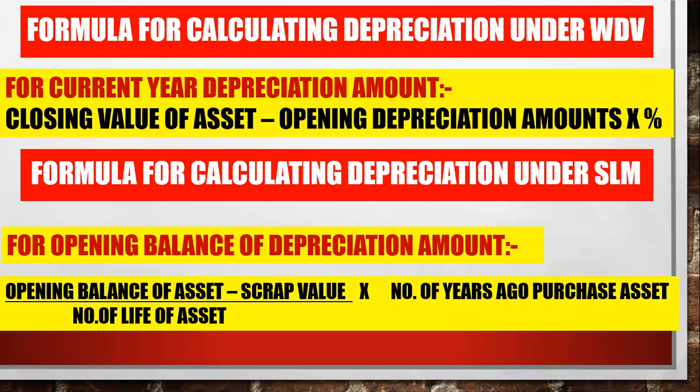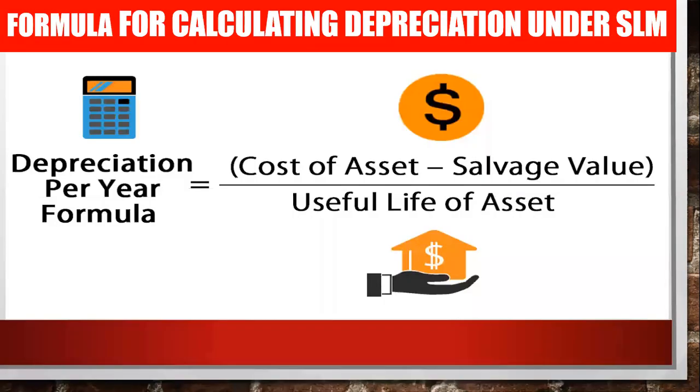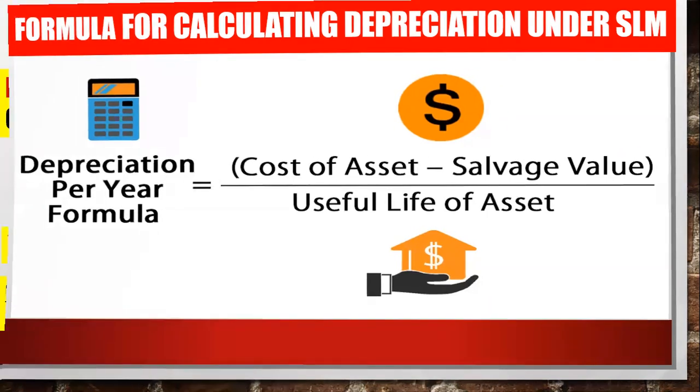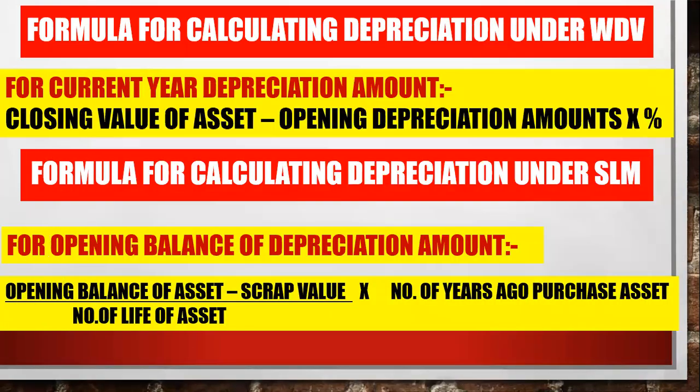Clear that? If you don't multiply with this number of years, you will get the current year amount, because in the earlier slide you saw that the depreciation per year formula is cost of asset minus scrap value upon useful life of asset. Here also they are the same, but for the opening balance of depreciation in the SLM method, you have to multiply by the number of years ago you purchased the asset. Clear, everyone?